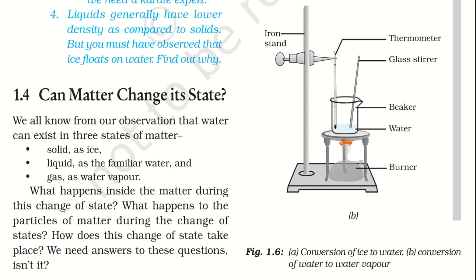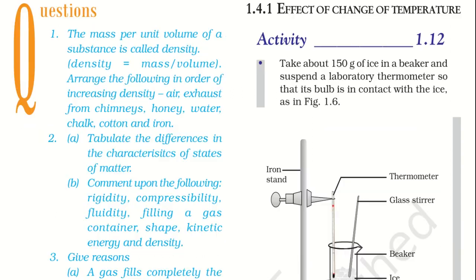There are two main criteria that we have to understand while understanding the change in state of matter. The first criteria that enables a matter to change its state is temperature. We'll understand this with the help of an activity. Activity 1.12. Take about 150 gram of ice in a beaker and suspend a laboratory thermometer so that its bulb is in contact with the ice as shown in figure 1.6.